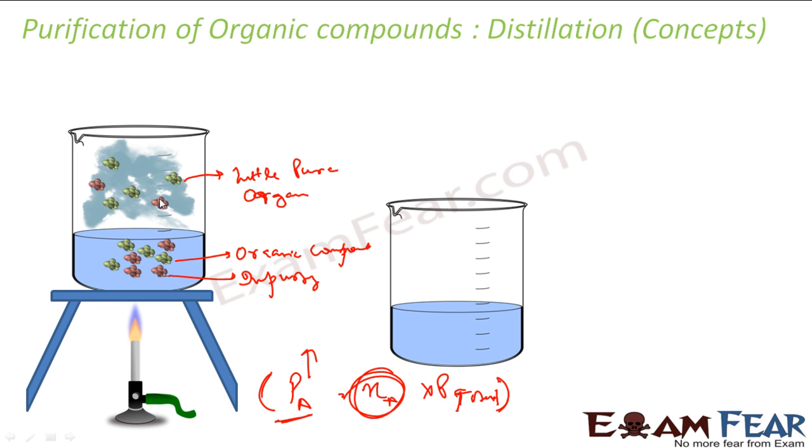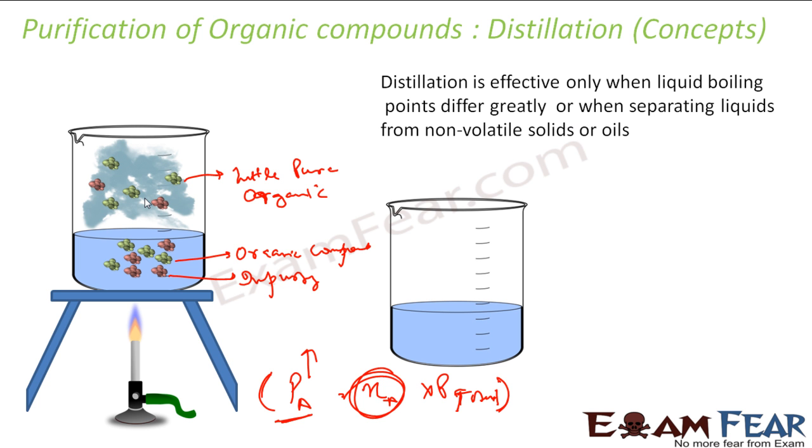So if you just take this and cool it down, you'll get a little pure organic compound. You do it again, you'll get more pure. You do it again, you get more pure, right? And that is the logic behind the distillation concept. So distillation is effective only when you have liquids whose boiling points differ greatly. Or, for example, if you want to purify water and the water has some mud or dust in it, you just boil it, what will happen?